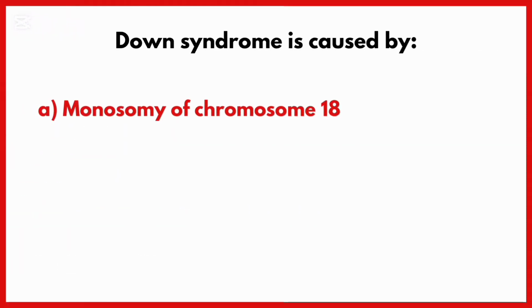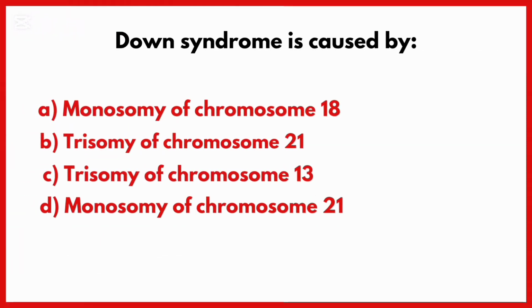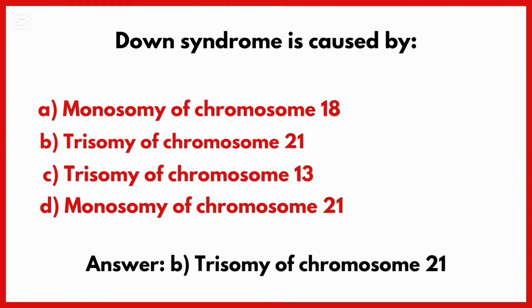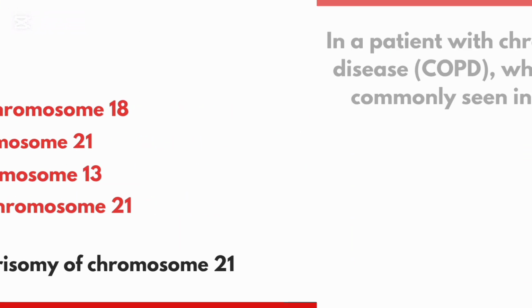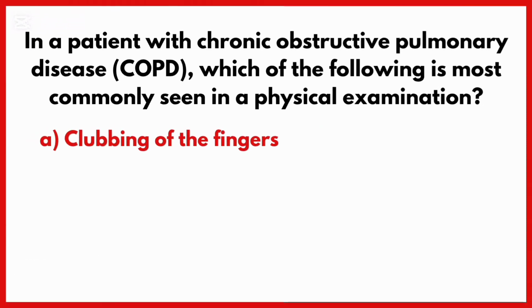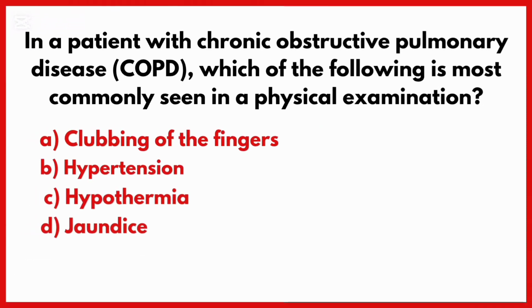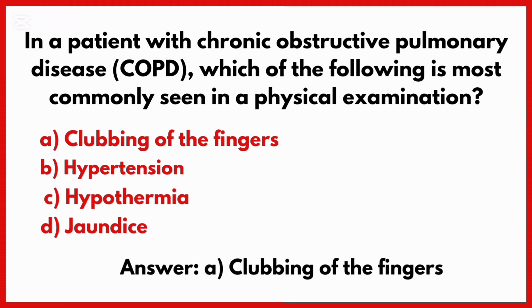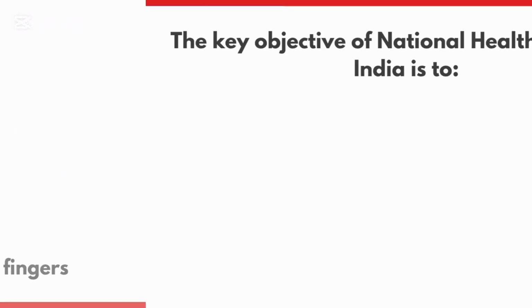Down syndrome is caused by. Correct answer is option B, trisomy of chromosome 21. In a patient with chronic obstructive pulmonary disease, which of the following is most commonly seen in a physical examination? Correct answer is option A, clubbing of the fingers.